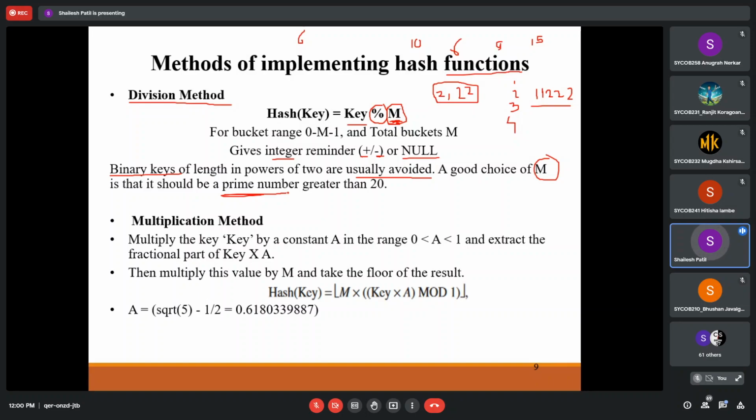What is the benefit if we take a prime number? Can anybody elaborate? Suppose the bucket is taken as 20, but instead of 20 I take 23. How will it help us?